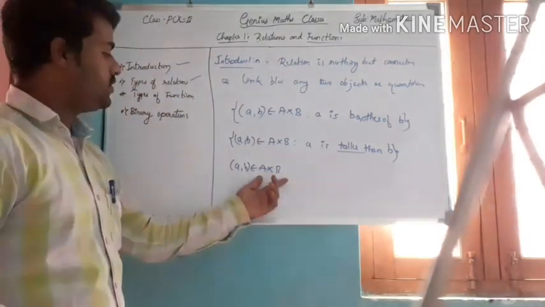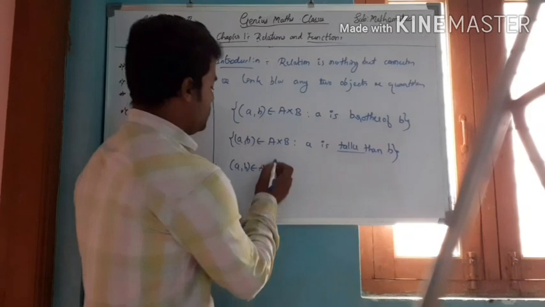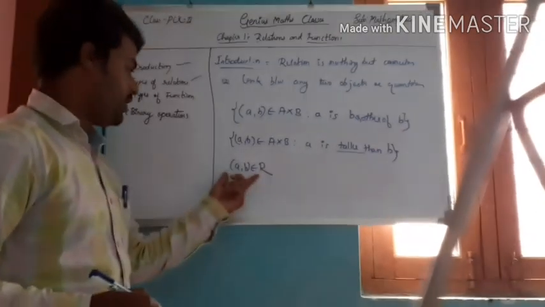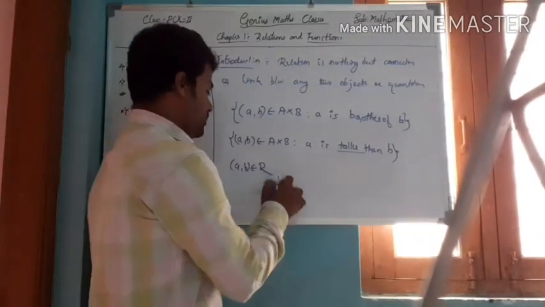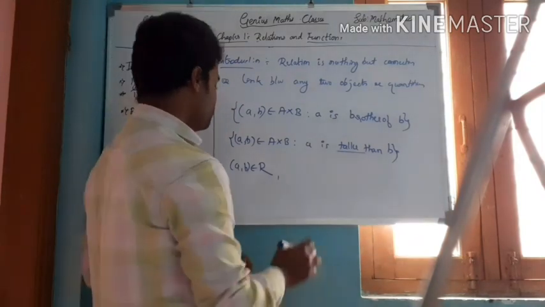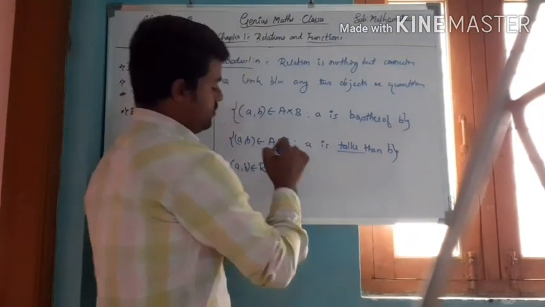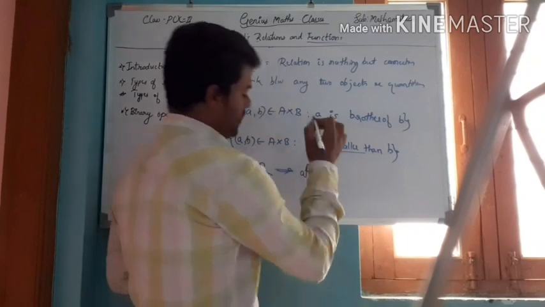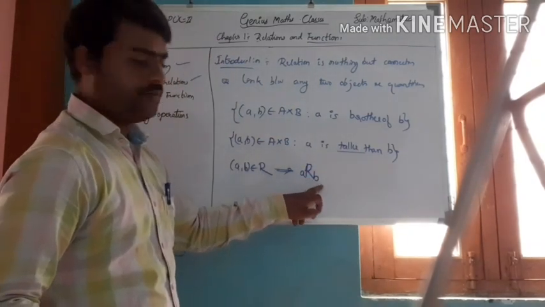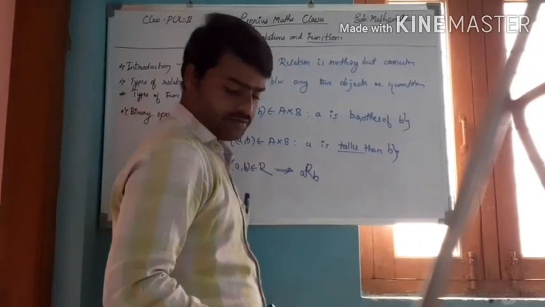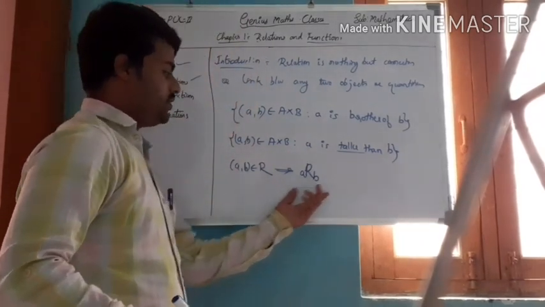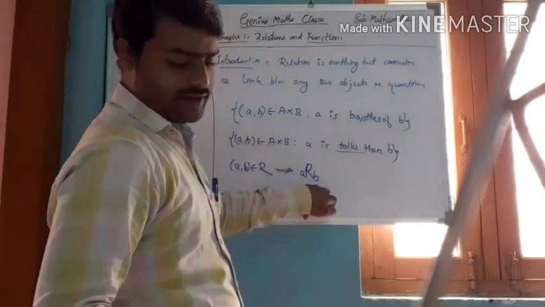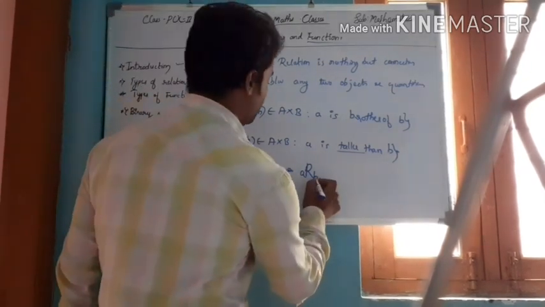So (A, B) belongs to A cross B, or for a different relation, the ordered pair (A, B) always belongs to the relation R. I also write it as A R B, meaning A is in relationship with B. We can denote it like this: if (A, B) belongs to R, then we write A R B. So this is the introduction.